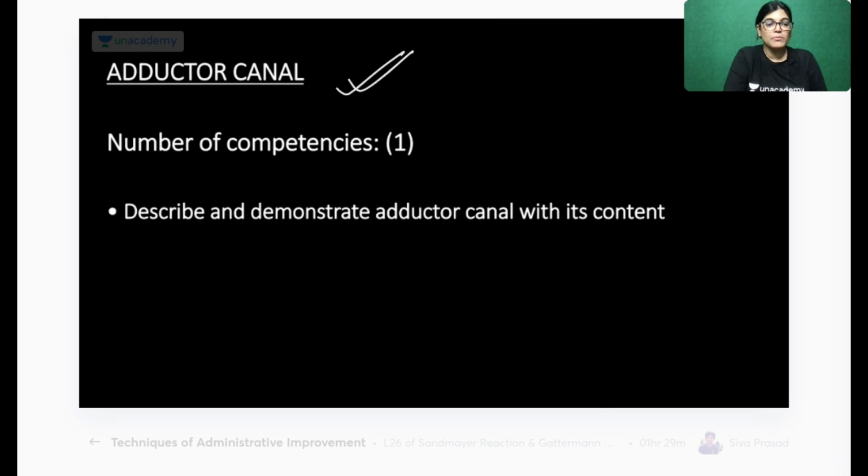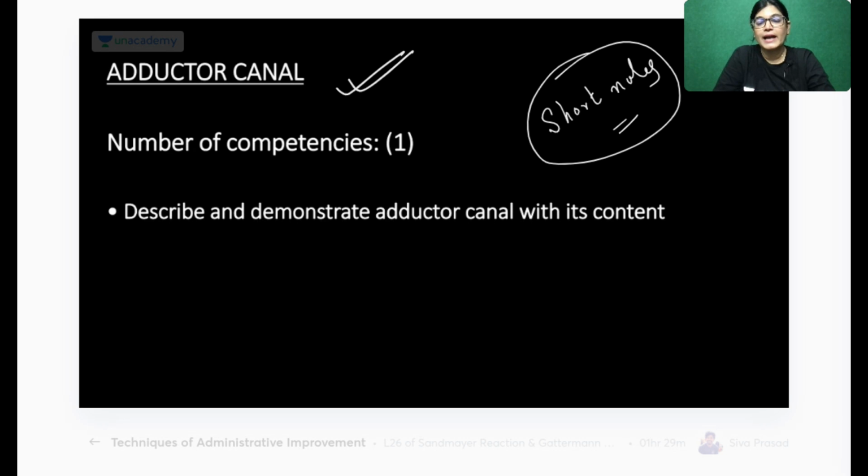When we are talking about the adductor canal, this is a very important topic for short notes. In that you have to make a beautiful, well labeled diagram, and along with it you have to write the details of the adductor canal. Which points are very important for the adductor canal, I will tell you. So let's start with that.